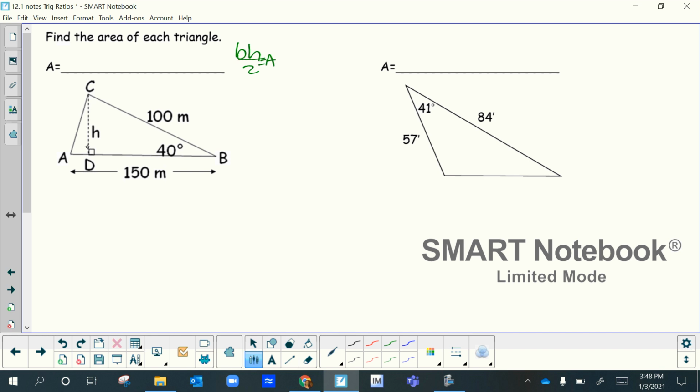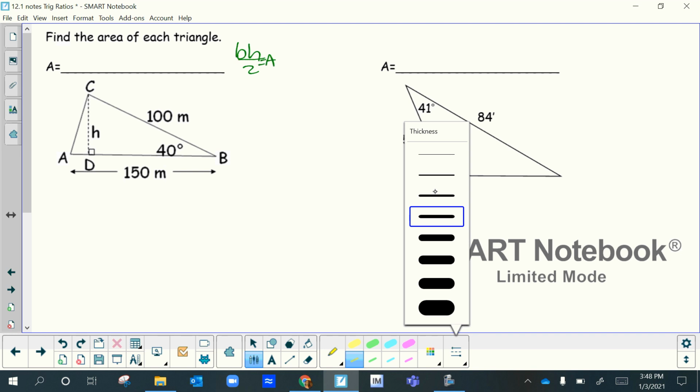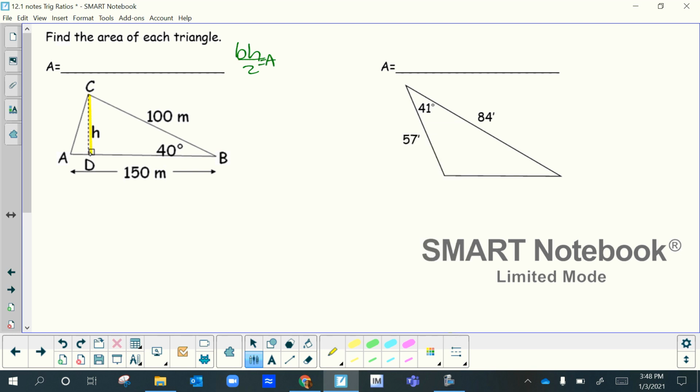So what you need to focus on, let me get my highlighter, is this right here. What did I just highlight? I just highlighted a right triangle. And if you know an angle measure, which was 40 degrees right here in this corner, angle B, and you're searching for H, which is opposite of that, and you know the hypotenuse, then you should be able to solve for that H, which then we can use our formula.